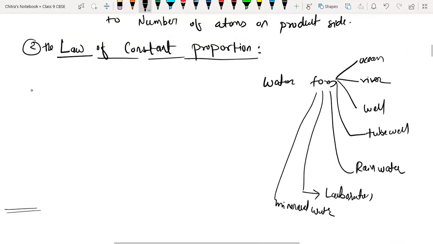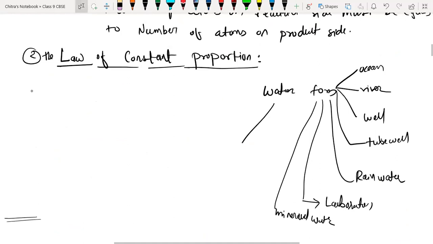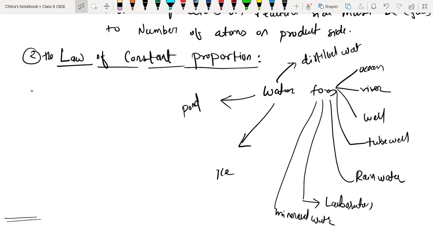Then we have the ice water from the polar region, then the pond water, and distilled water. So we have different kinds of sources, and we have collected all the sources of water in a laboratory and examined them. All these sources of water are formed by various processes, yet they always contain hydrogen and oxygen in a 1:8 ratio.